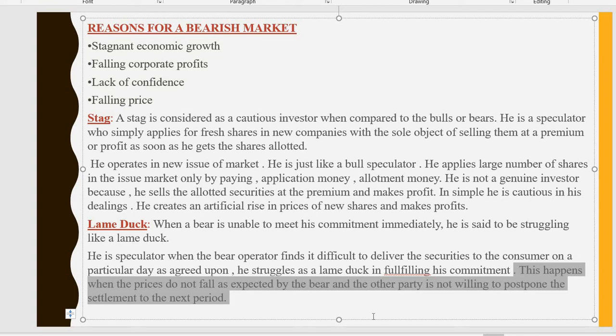So as I said, if each and every company is making a profit, there is no chance of the price of securities falling. If there is no falling in the price of securities, there is no place for a bearish market. For that situation, we call him a lame duck. He is also one of the speculators in the stock market.